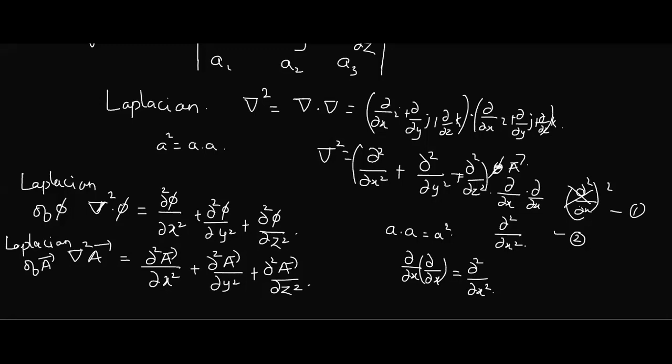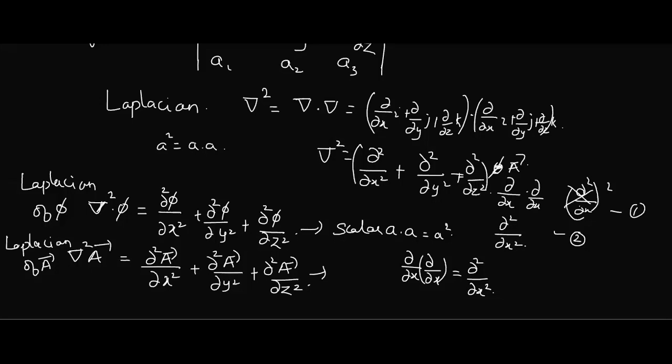Now, when I find the Laplacian of phi, is it a scalar or a vector? Scalar. It's a scalar quantity, right? What about if I take A and apply the Laplacian on that A, is it a vector or a scalar? Think about it.